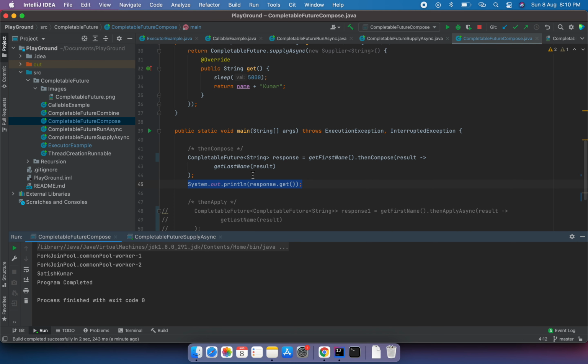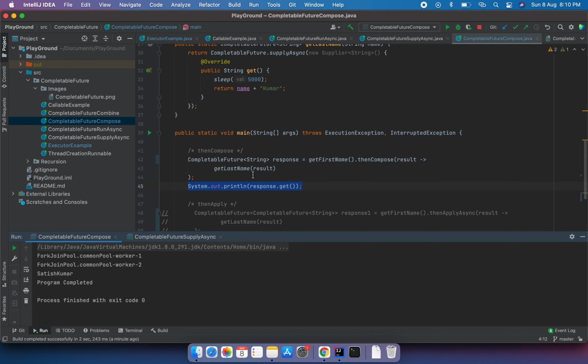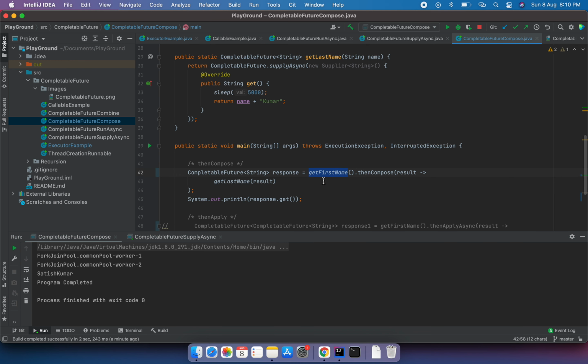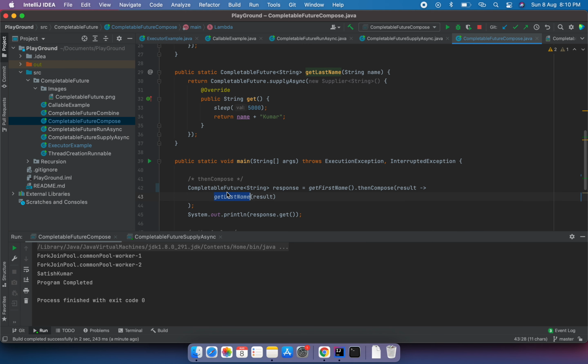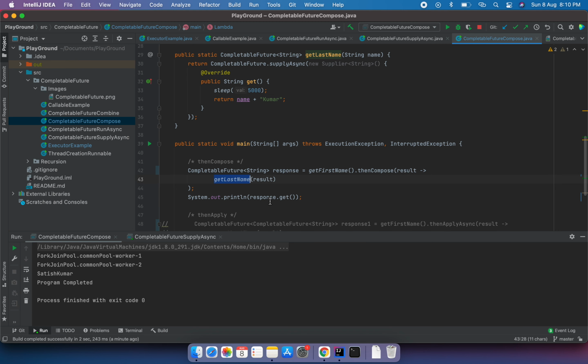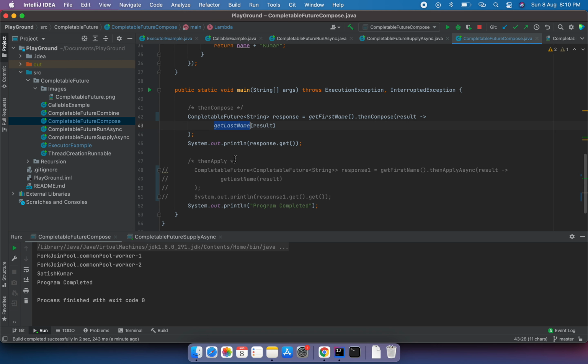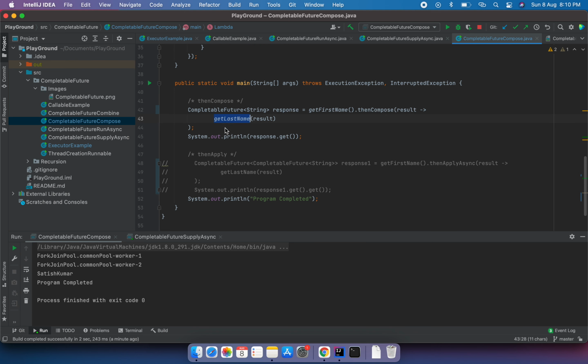In this scenario, what is happening in the backend is that the threads are not running at the same time. One thread is running to execute the first name. Once we have the first name, it will run the second thread, the second completable future task to get the last name, and then concatenate and return the result. So this is using thenCompose.